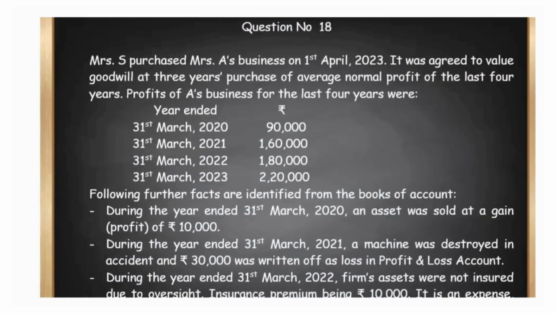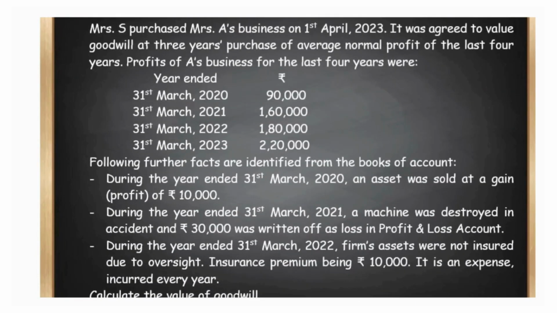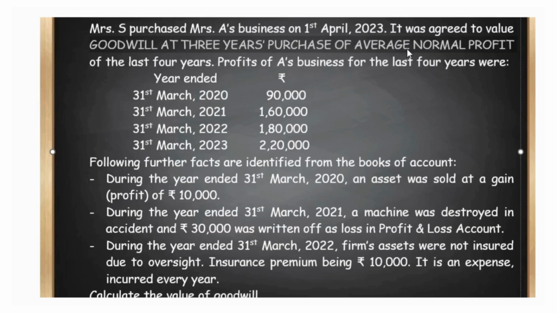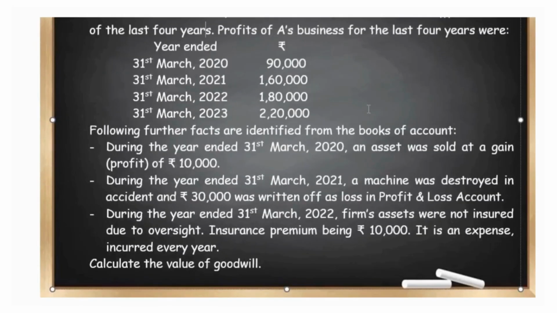We are given a question situation that Mrs. S purchased Mrs. A's business and it was agreed to value the goodwill at 3 years purchase of average normal profit. That is, the average profit is to be estimated and it is to be calculated based on 3 years purchase. Now certain other details are given.